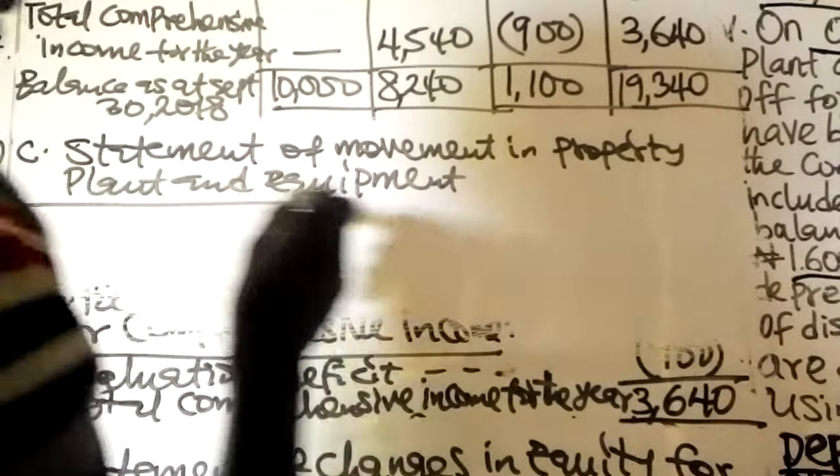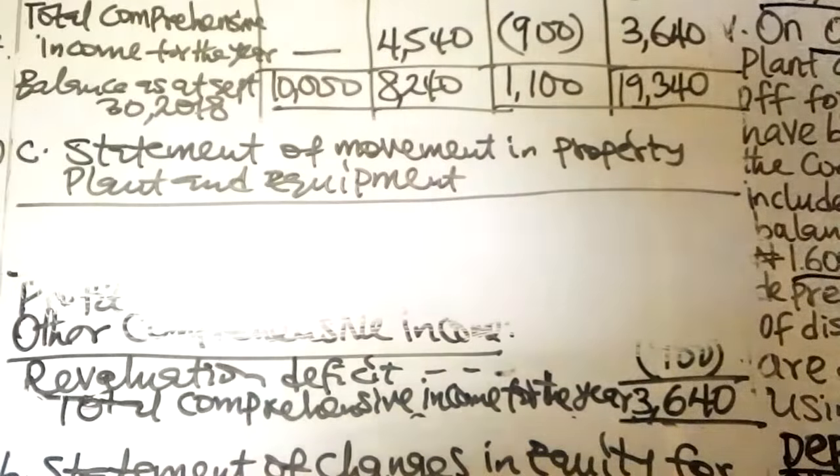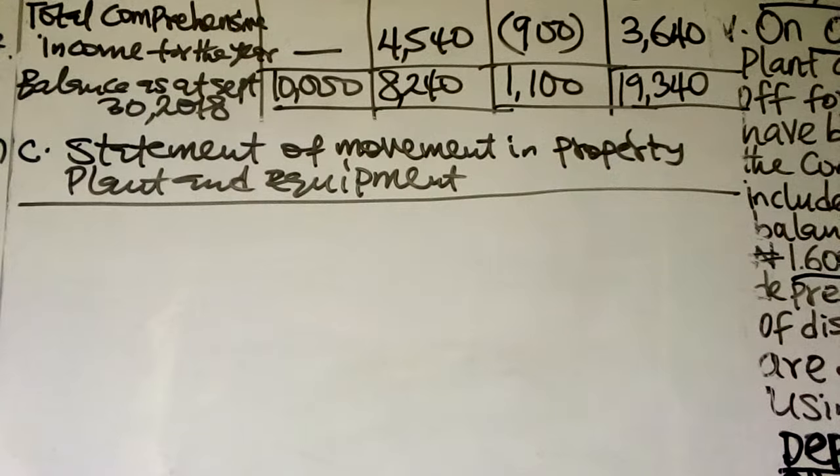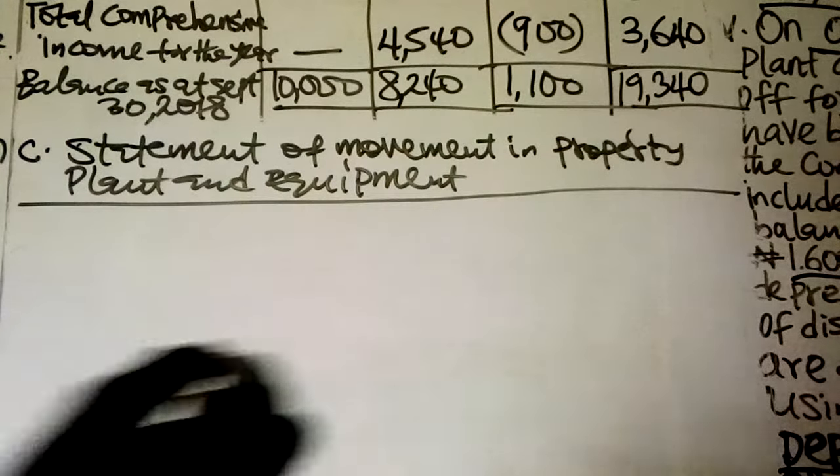Now, you prepare this in accordance with IAS 16, property, plant, and equipment. The only assets that can be included in property, plant, and equipment are the leasehold property and plant and equipment. Those are the ones we have in this question.